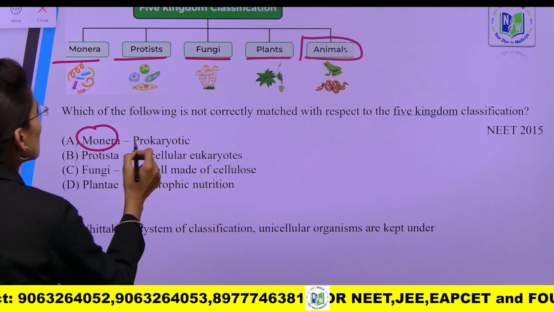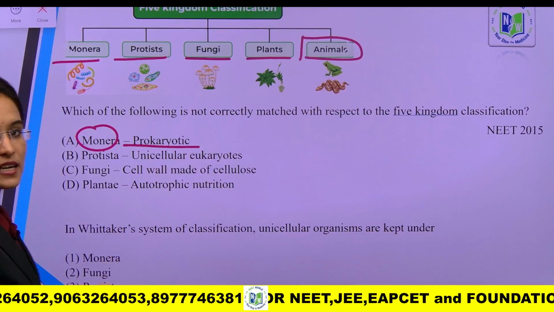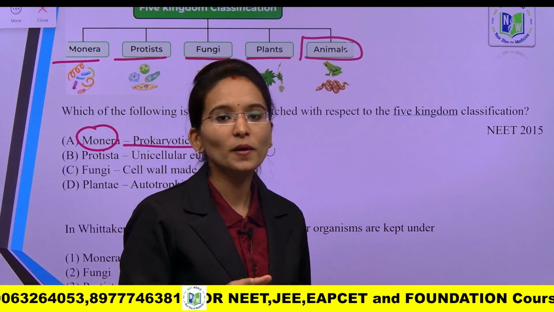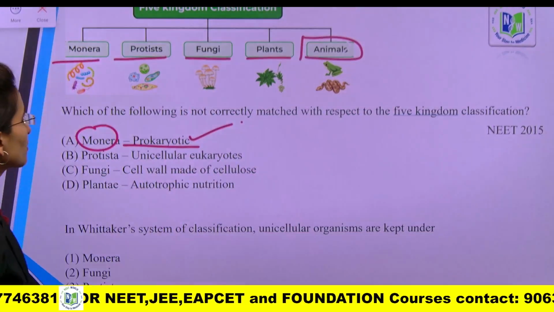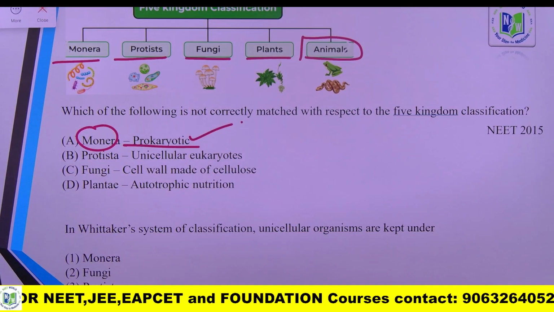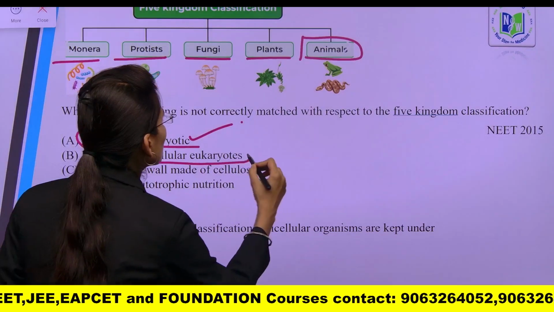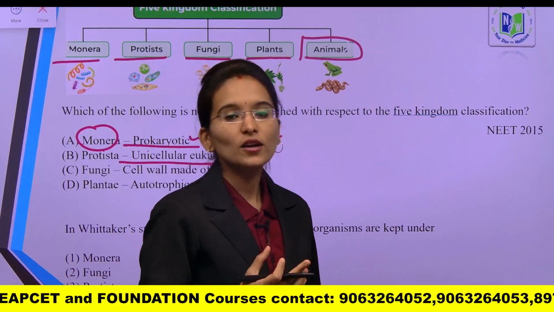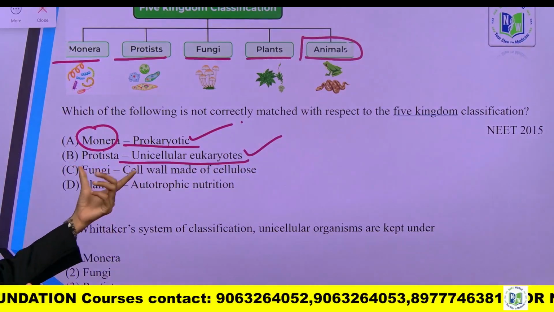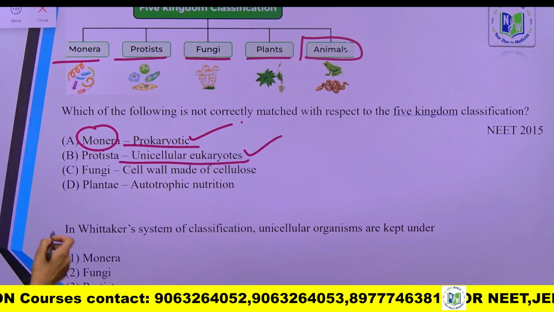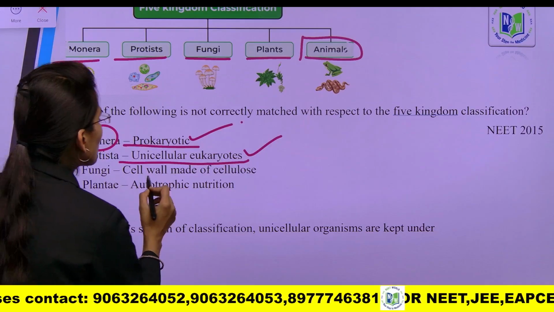Monera includes all the prokaryotic organisms like bacteria, archaebacteria, eubacteria, etc. So this will be the right option. Next, Protista includes unicellular eukaryotes like algae, Chlamydomonas; these are the things you are going to learn in Protista. This will be the right option. Next, fungi cell wall is made up of cellulose.